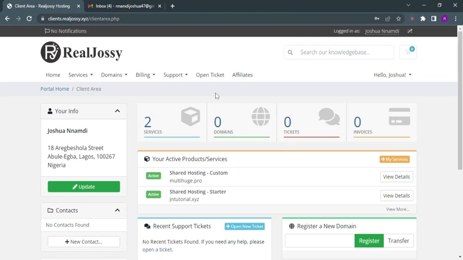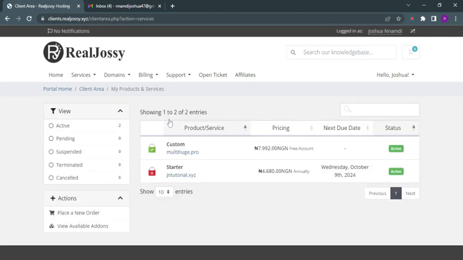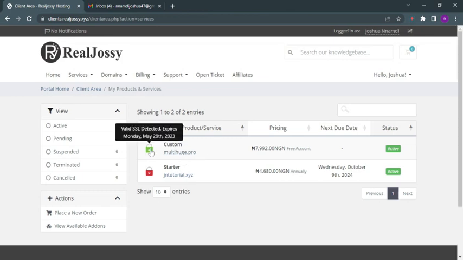So right now I've successfully logged into my hosting account. What you need to do next is come to services here. I have two services here. This is multihood.pro and this is jntutorial.xyz. As you can see, on this multihood.pro, the SSL is installed already.